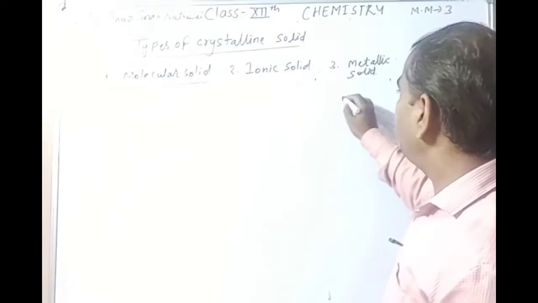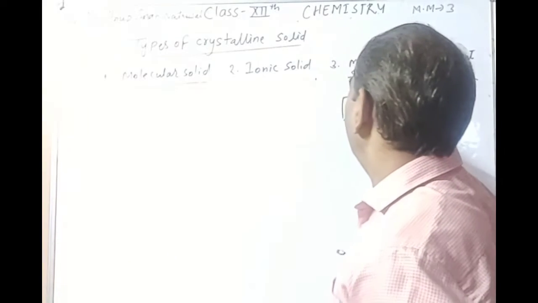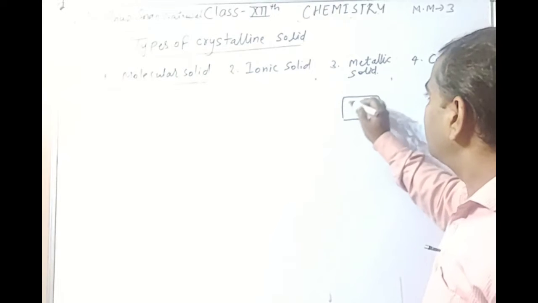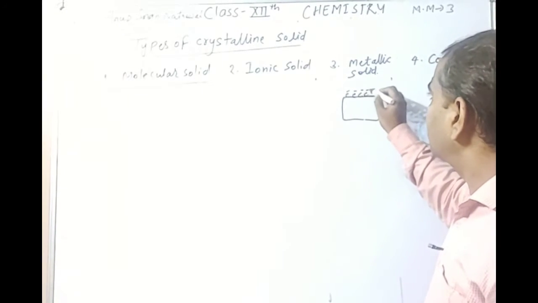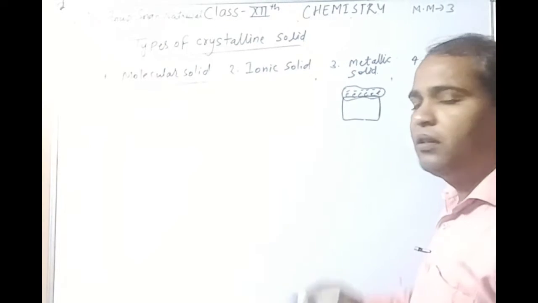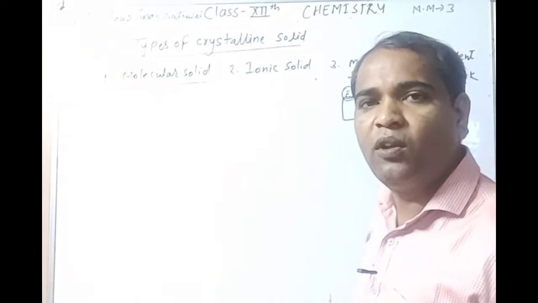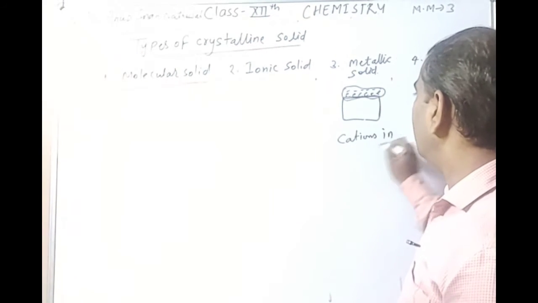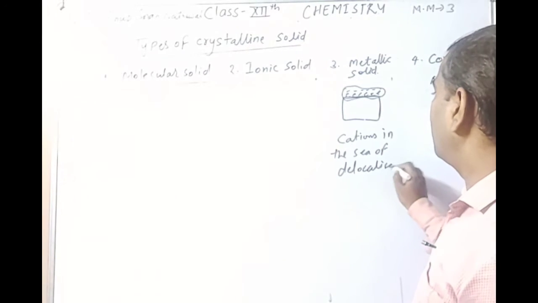Metallic solid. You know metal. Hello friends, we discuss the topic of metallic solid. As you know, in metals, electrons move randomly at the top surface of the metal. Therefore, the constituent particles are cations in the sea of delocalized electrons.